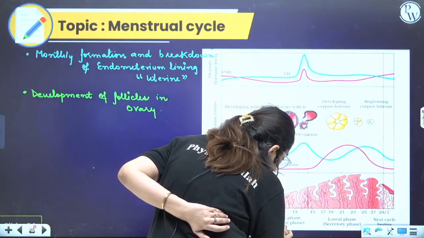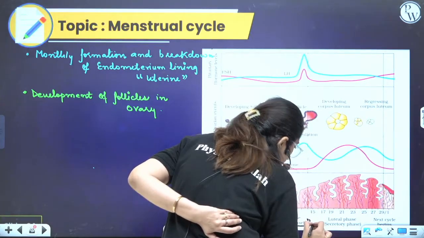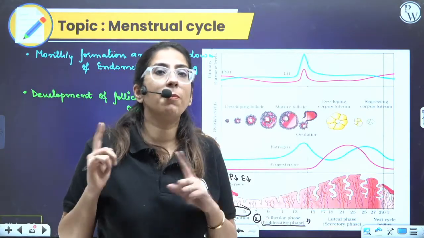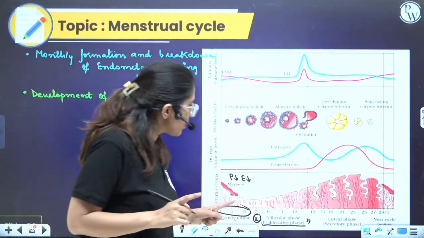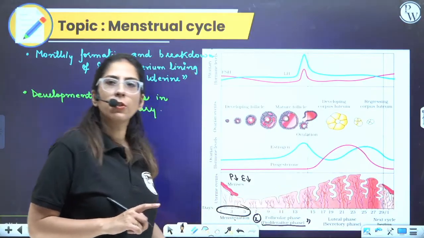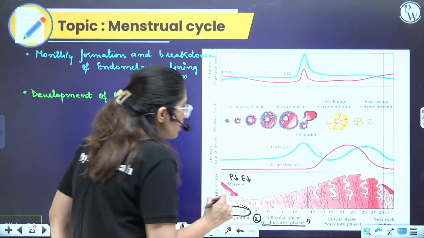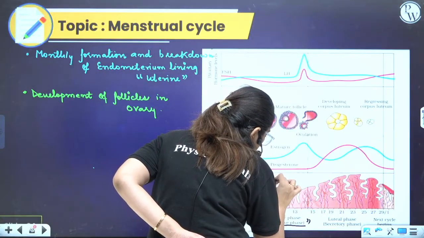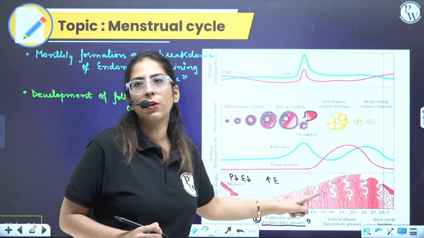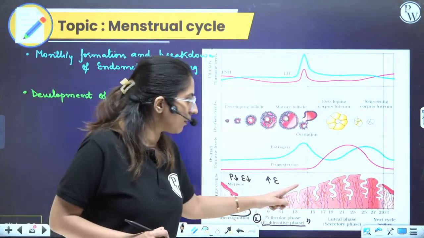The second step in the uterus is the proliferation phase. I'm saying proliferation, not the follicular phase. Proliferation phase means formation of the endometrium. Because of the increase in estrogen, proliferation of the endometrium occurs.